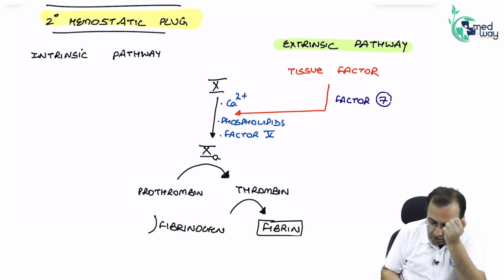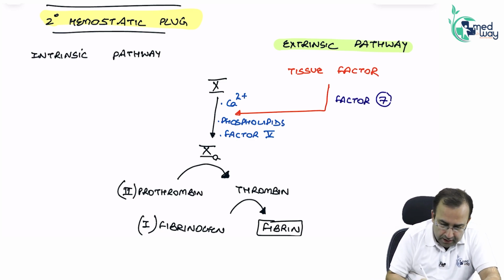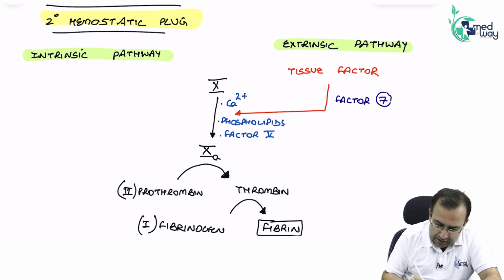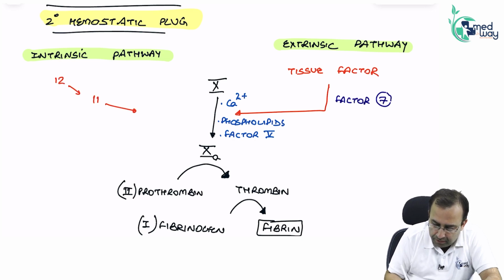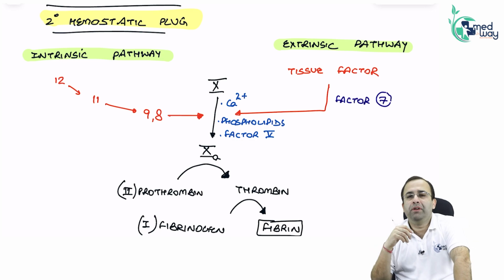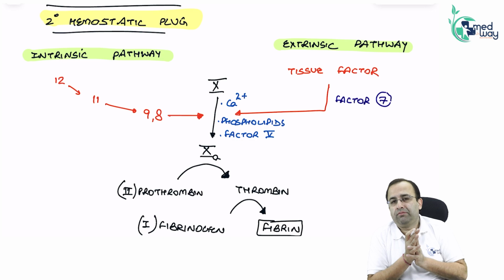So fibrinogen is coagulation factor 1. Prothrombin is coagulation factor 2. This is extrinsic plus common, versus the intrinsic pathway, which starts from 12, activates 11, 9, 8, and then it goes to the common pathway. 12, 11, 9, 8; 10 was in common. So you are even asked the coagulation factors involved in the extrinsic and intrinsic pathway.